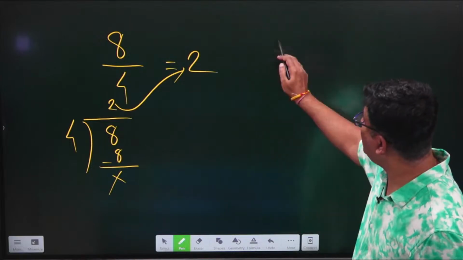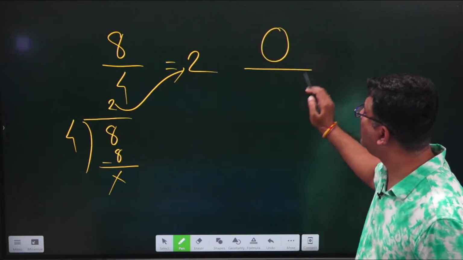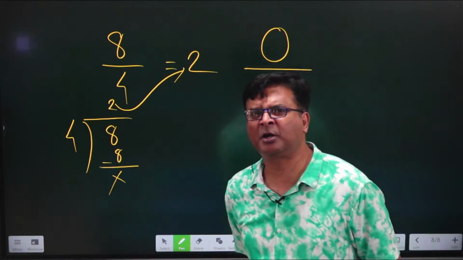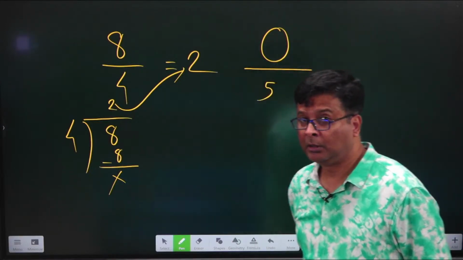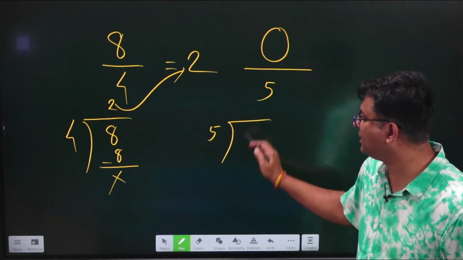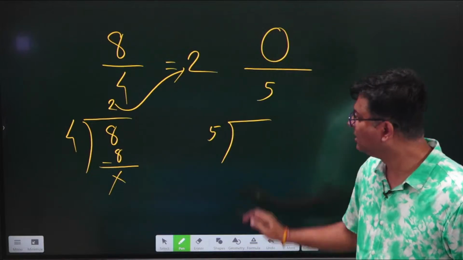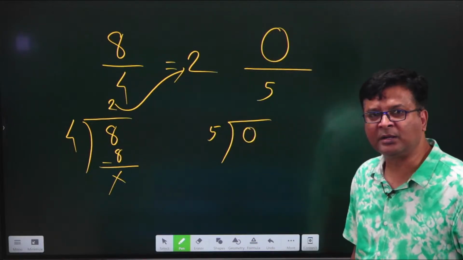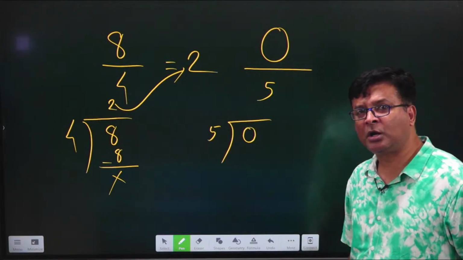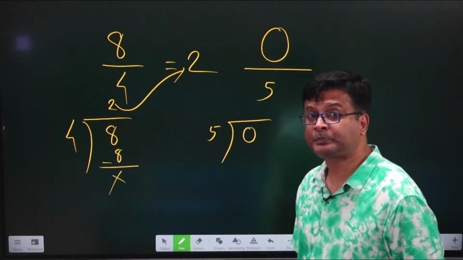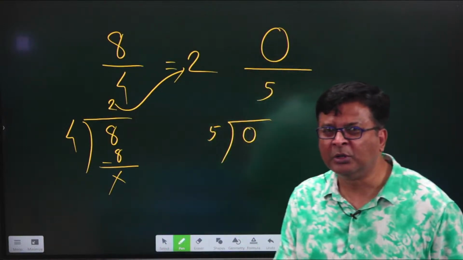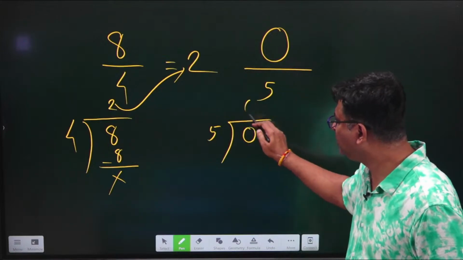Now in the same way, suppose I write 0 in the numerator and in the denominator I write any number, let it not be 1, let it be 5. So in the same way, if I am going to divide it, I have to write the denominator as the divisor and the numerator as the dividend. Now can anyone tell me, in 5 what you are going to multiply to get 0? Is there any number which when multiplied with 5 can give you 0? Certainly yes, because 0 is that number.